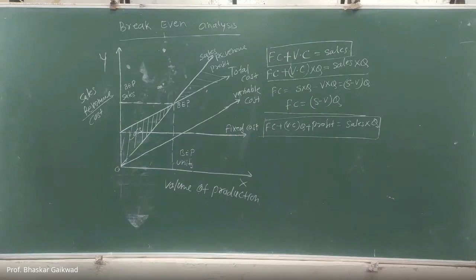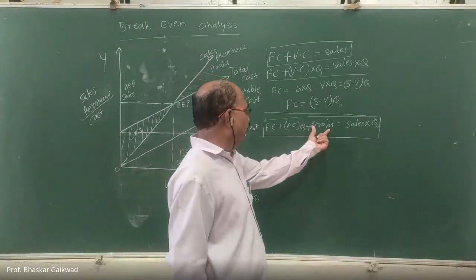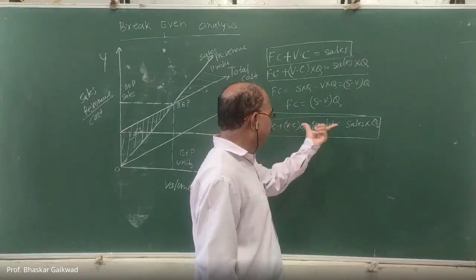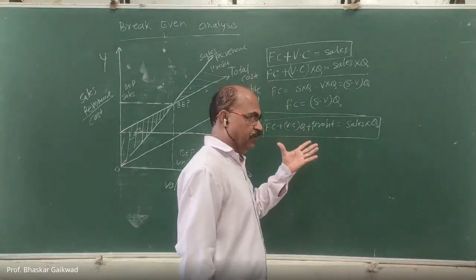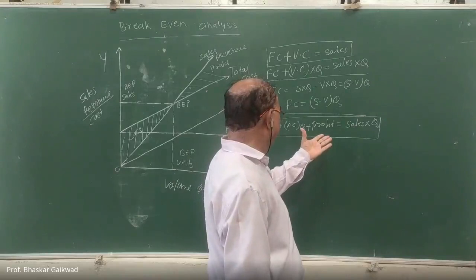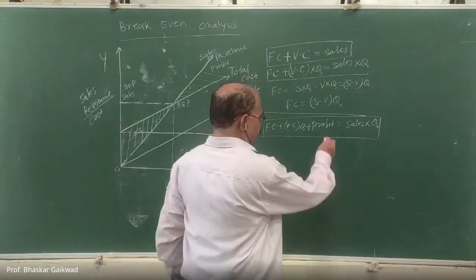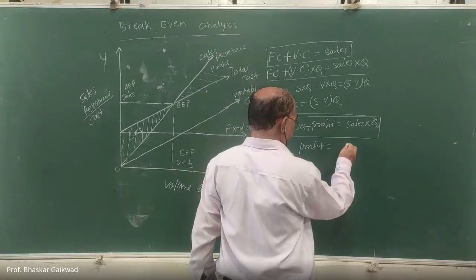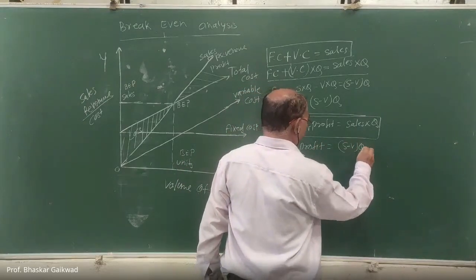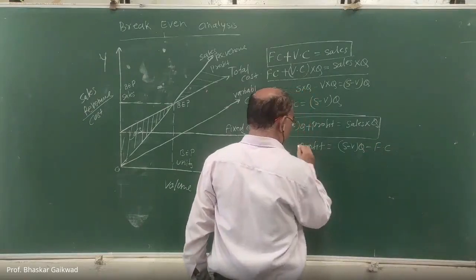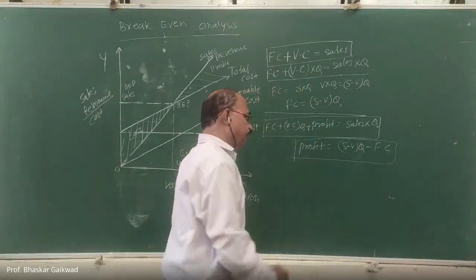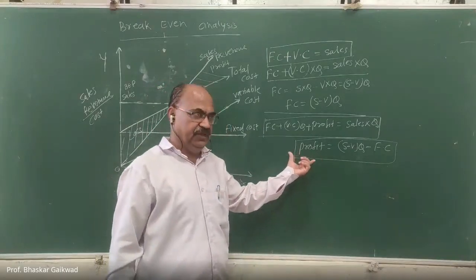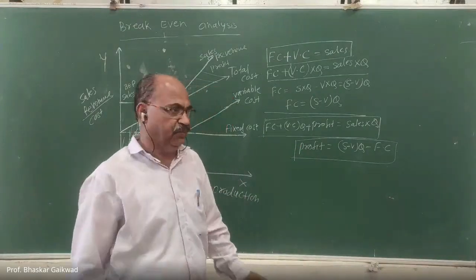Regarding the profit, if you want to calculate profit from these equations, then we can write profit is equal to sales minus variable cost into quantity minus fixed cost. So this is also how we can calculate the profit. With the help of this, we can justify whether we are in profit or loss.